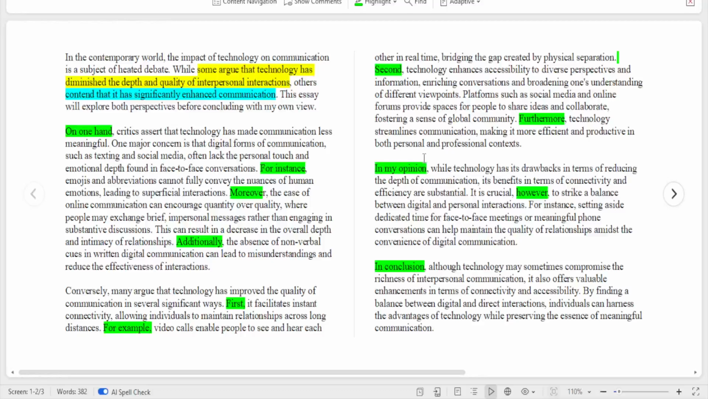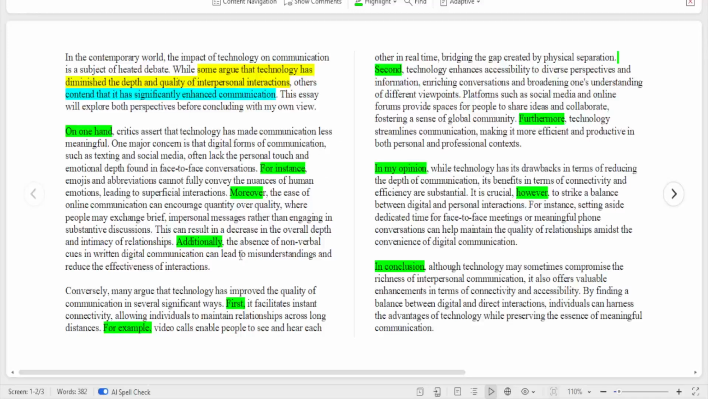So technology streamlines communication, making it more. This is furthermore, this is explaining further. So the reader should know that you've finished this discussion now. You've explained, you've mentioned how it collaborates and bring people together to share ideas. Then you are now explaining further, saying that technology streamlines communication, making it more efficient and productive in both personal and professional context. You see now, that's like a further discussion. Now